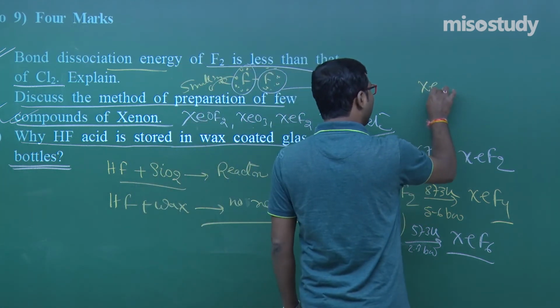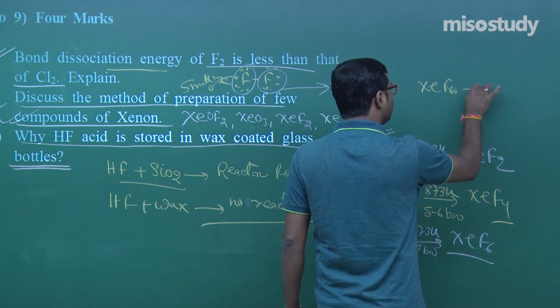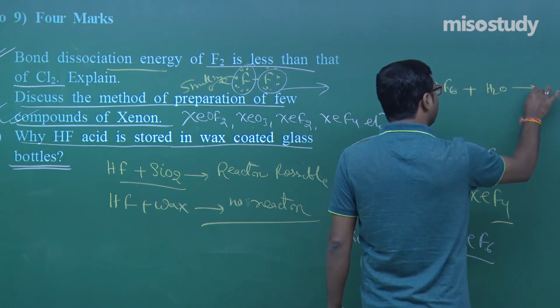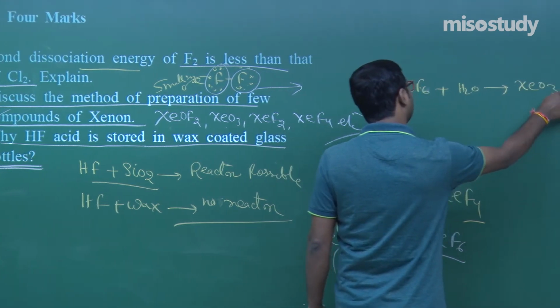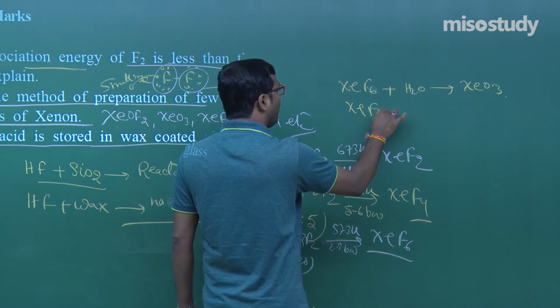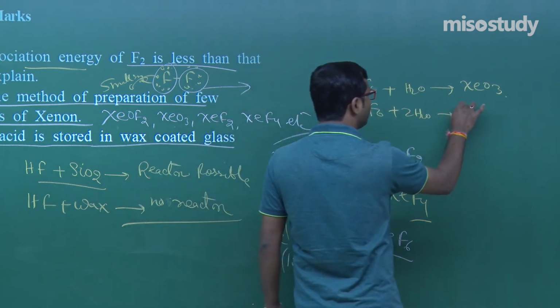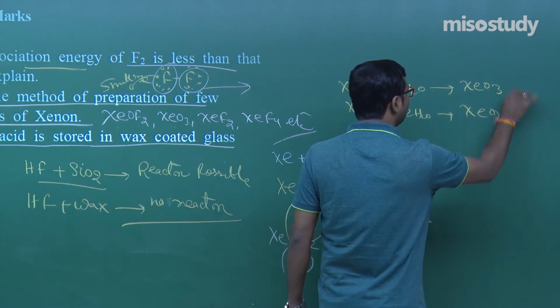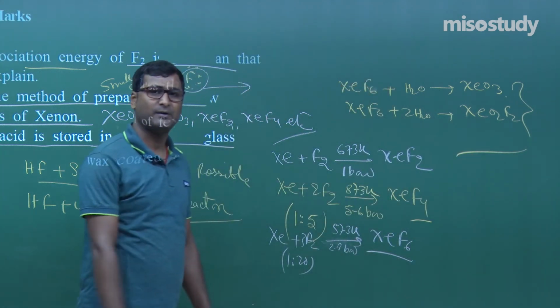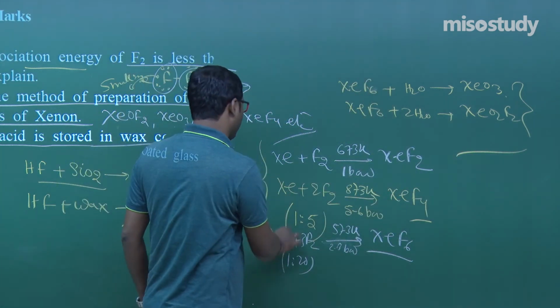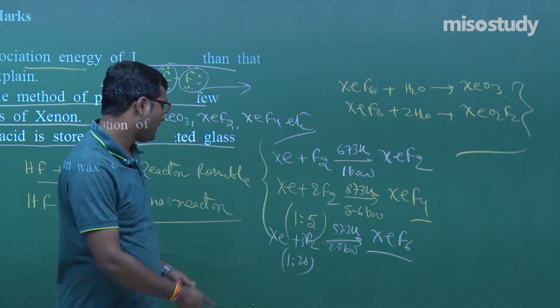Now XeF6 on hydrolysis gives you XeO3 also. XeF6 on partial hydrolysis gives XeO2F2 also. There are various methods of preparation of xenon compounds, my friend. Clear? Now I have discussed this thing.